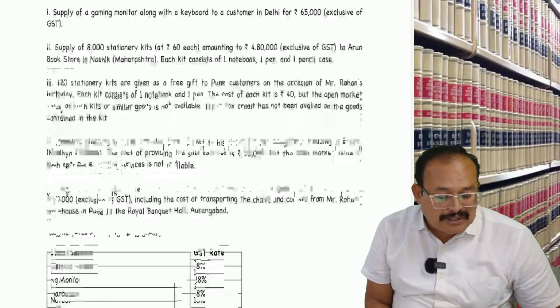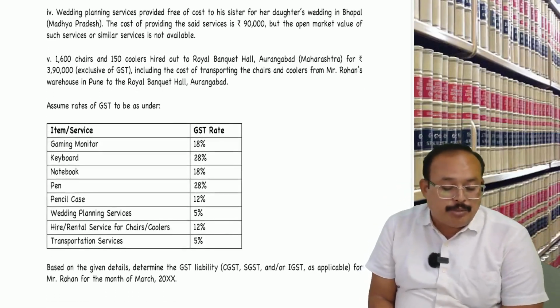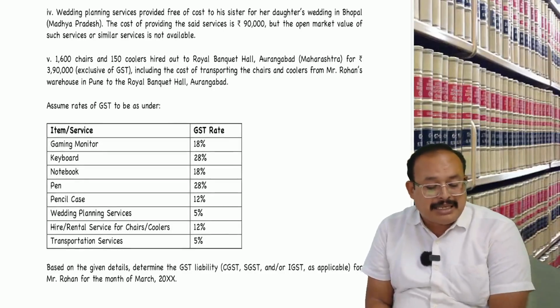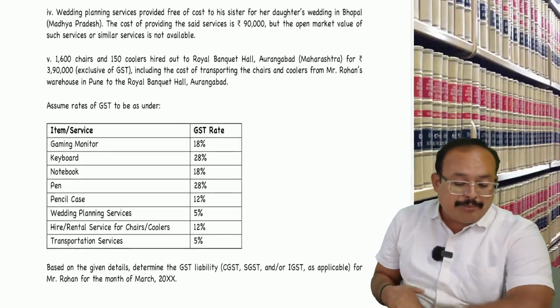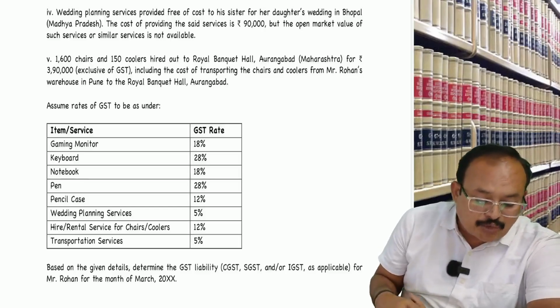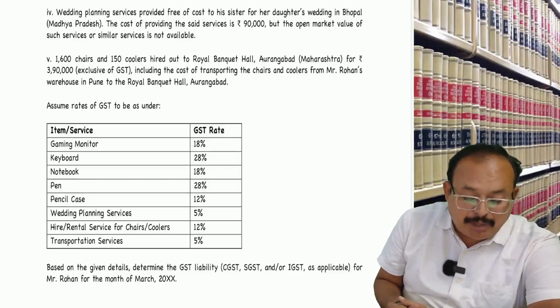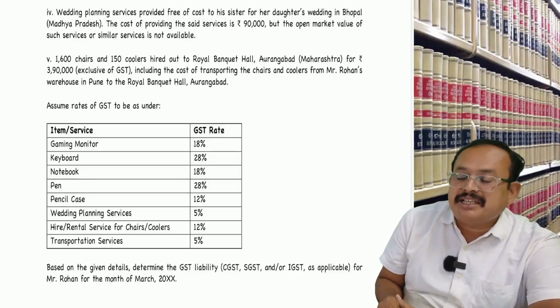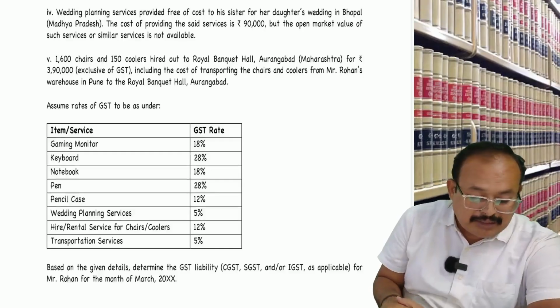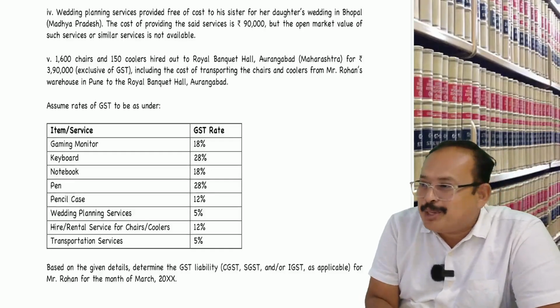Assume the rate of GST as under: gaming monitor 18%, keyboard 28%, notebook 18%, pen 20%, pencil case 12%, wedding planning service 5%, hire or rental of chairs or coolers 12%, transportation service 5%. Based on the given details above, determine the GST liability, as the case may be, for Rohan for the month of March. What a nice problem.